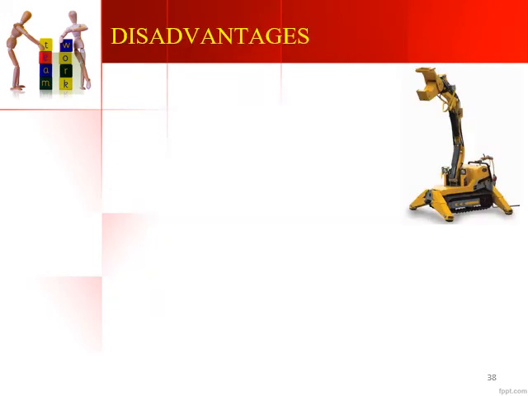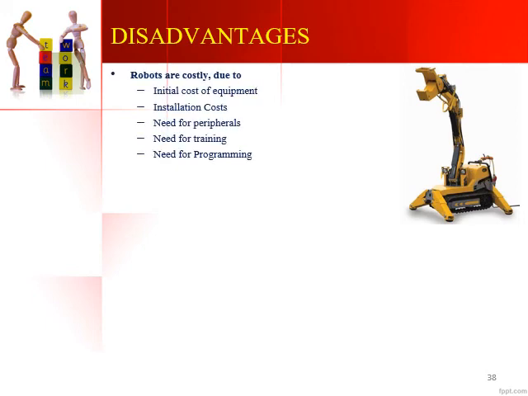So using a robot may have a lot of advantages, but at the same time there are an equal number of disadvantages as well if you use a robot. Some of the disadvantages we'll be looking at here. One major disadvantage of a robot is that initially robots are costly. The initial cost of the equipment is very high. The installation cost is also very high.